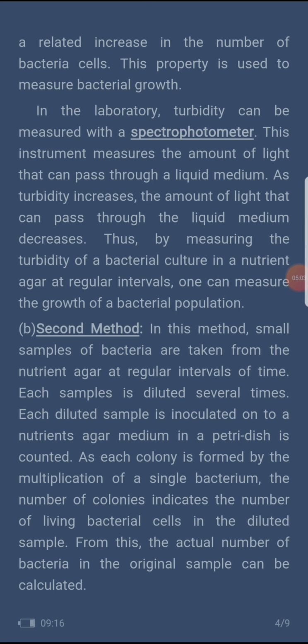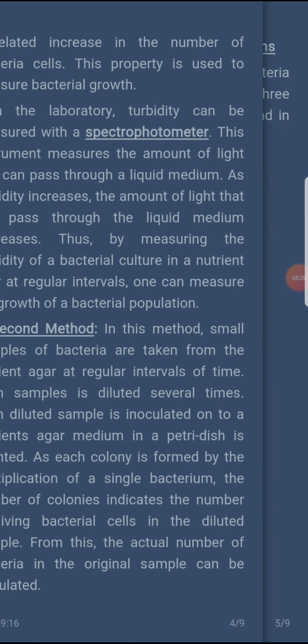Okay, now the second method. In this method, small samples of bacteria are taken from the nutrient agar at regular intervals of time. Each sample is diluted several times. Each diluted sample is inoculated onto a nutrient agar medium in a petri dish and is counted. So you can go through that.